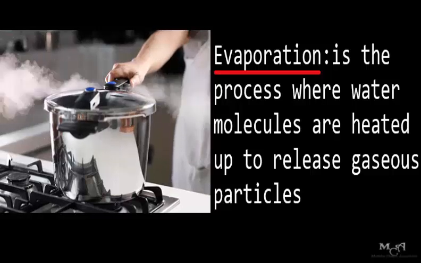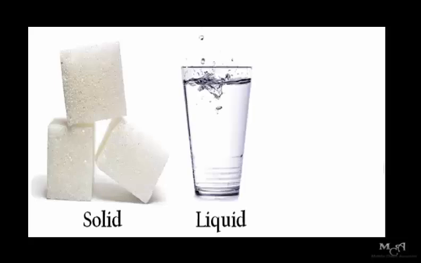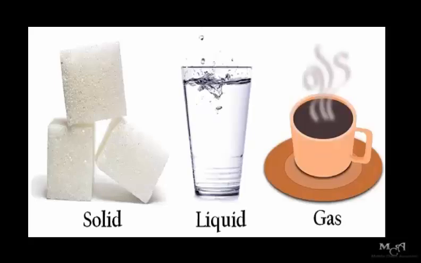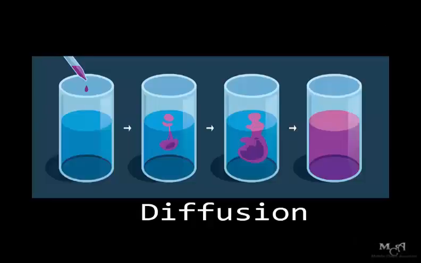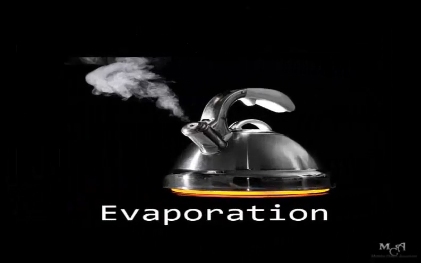So we have seen the three different states of matter: solid, liquid, and gaseous particles, and how they illustrate kinetic theory. So these natural phenomena, as we have said, diffusion, osmosis, sublimation, and evaporation, explain the kinetic theory of matter.